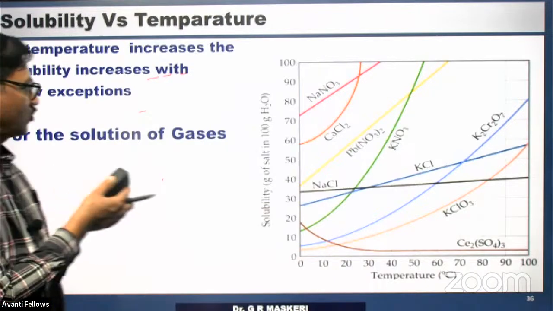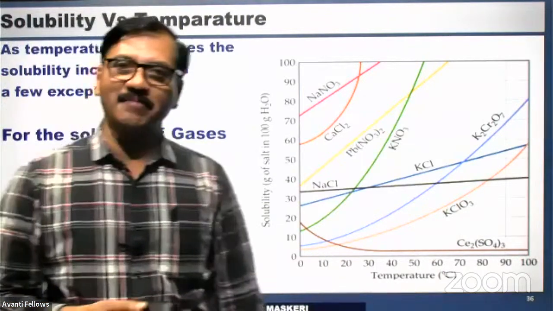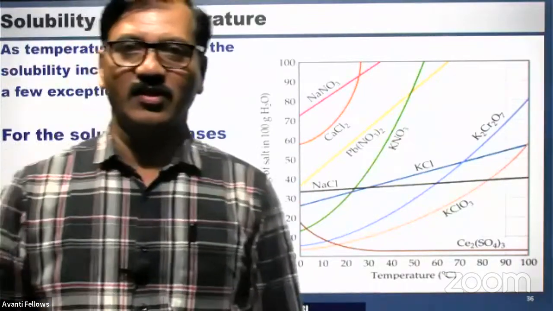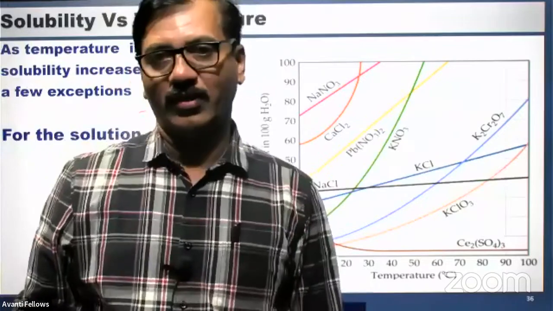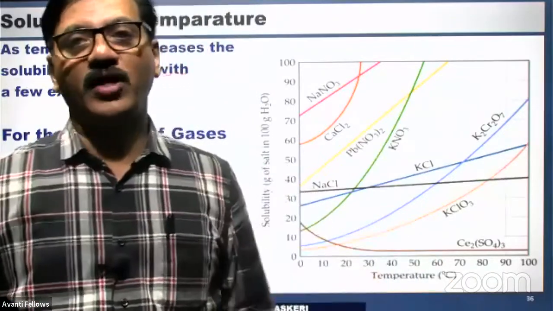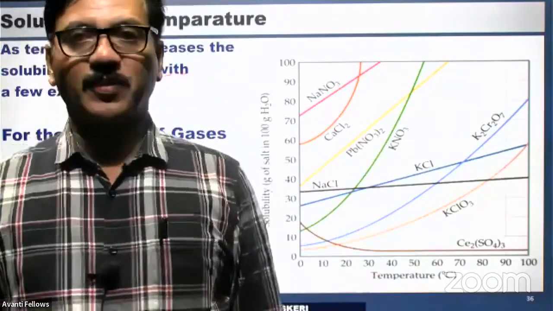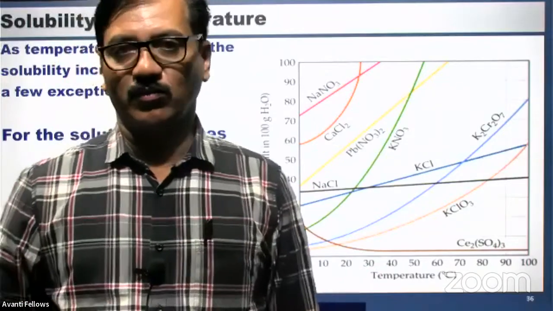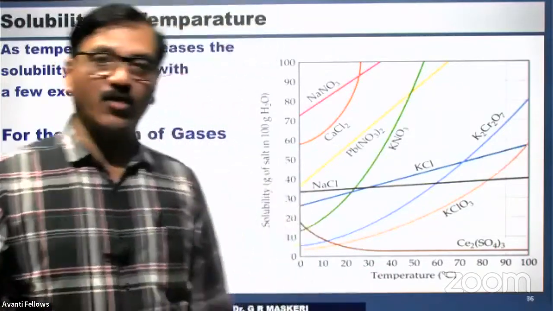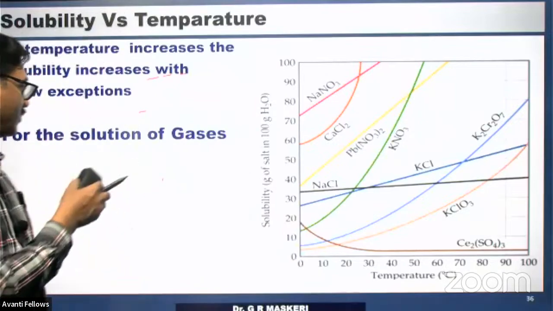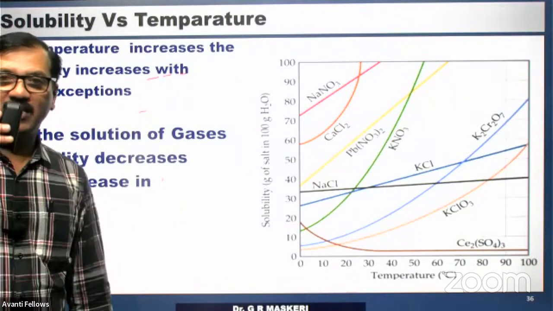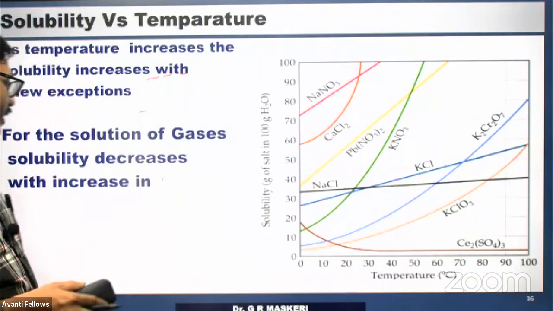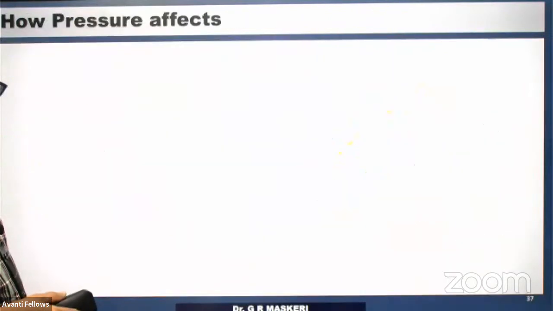For the solution of gases, if oxygen is to be dissolved in water, and you take boiled water, do you expect oxygen to be dissolved there? No. As temperature increases, the solubility of gases decreases.